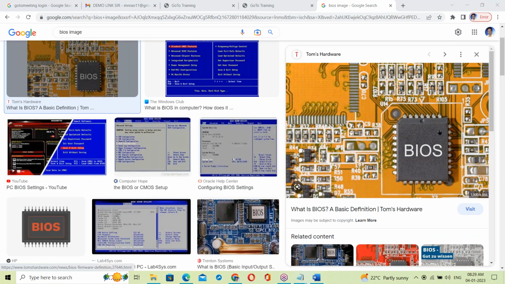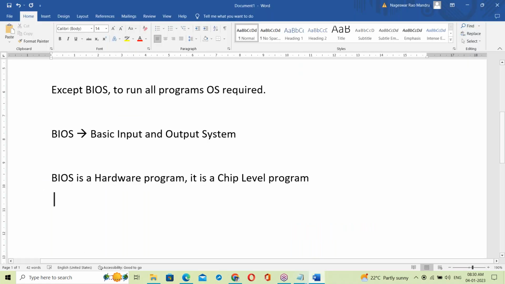This is the BIOS chip. This is the motherboard. In the motherboard, there is a BIOS chip, and this chip contains the BIOS program. So what's the task of BIOS?